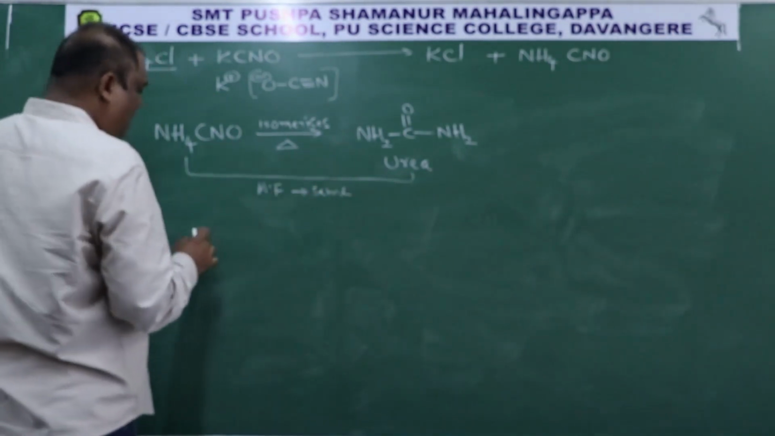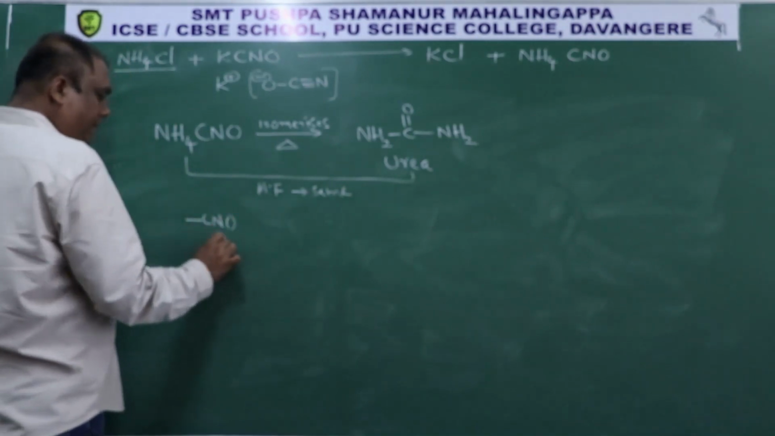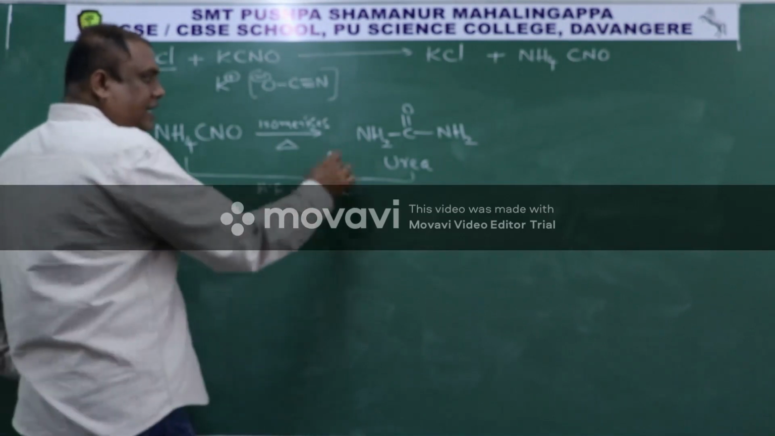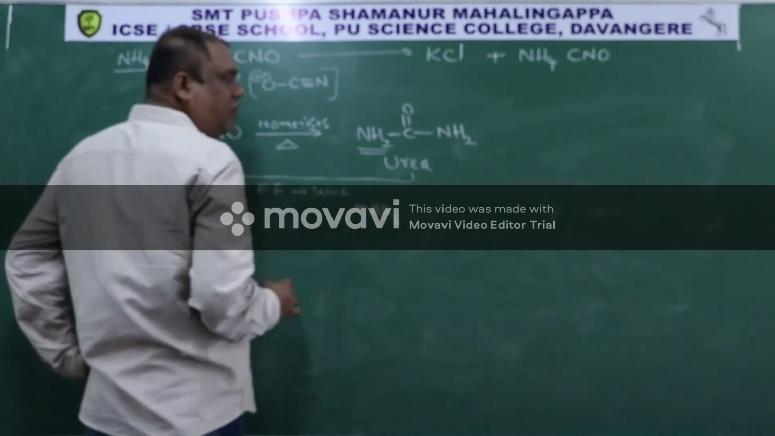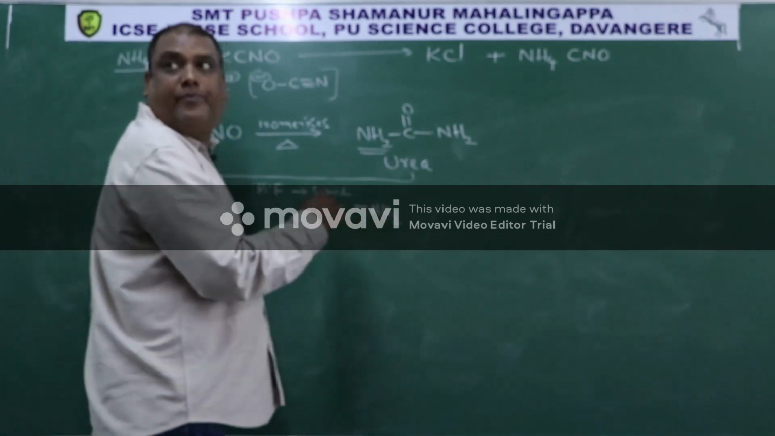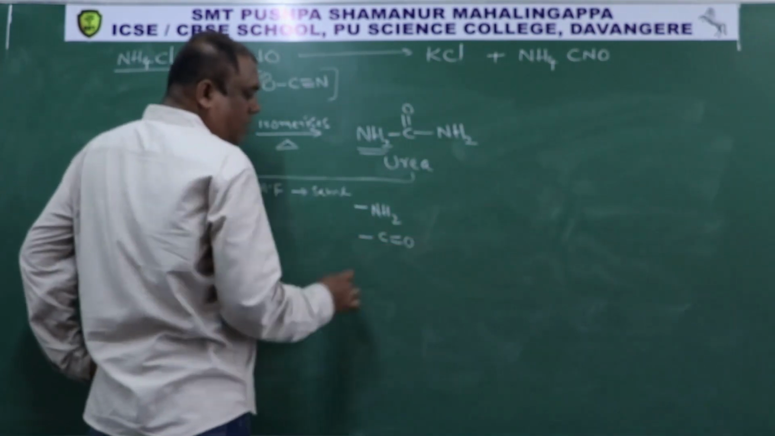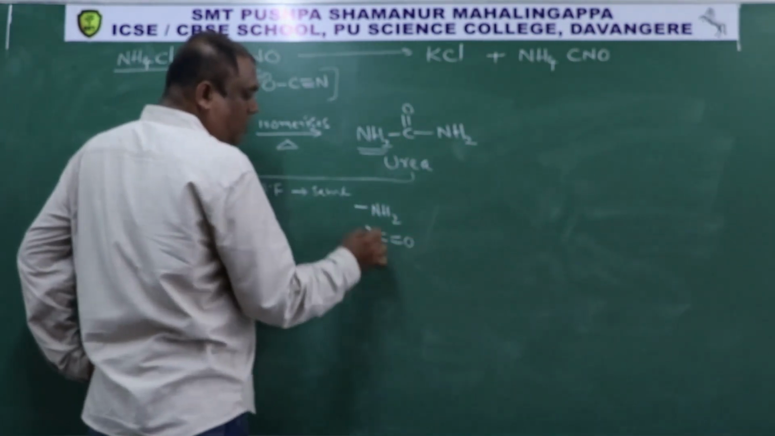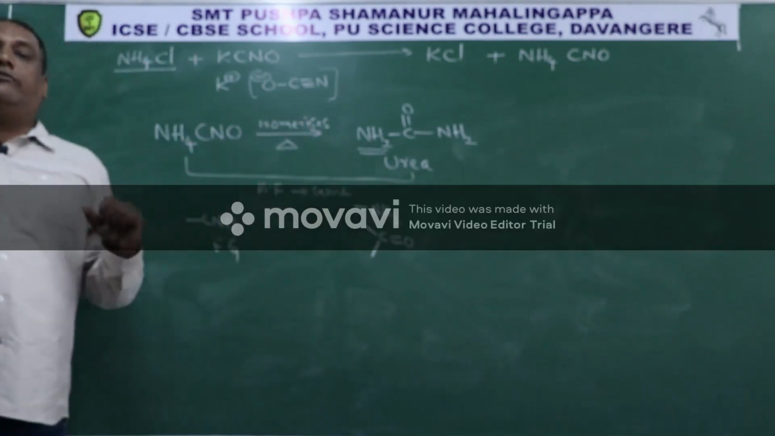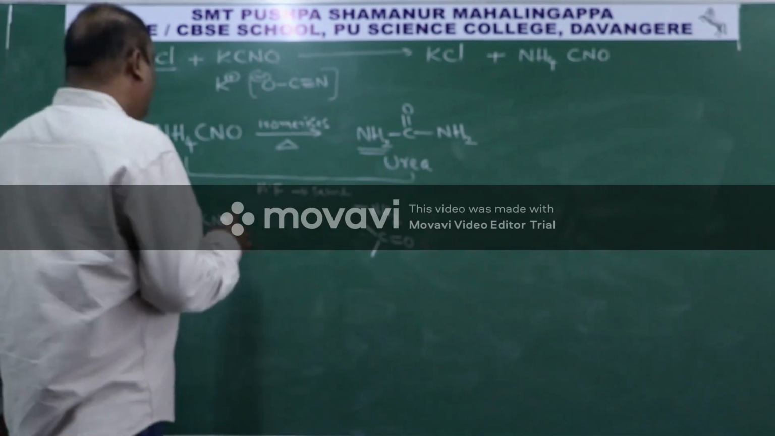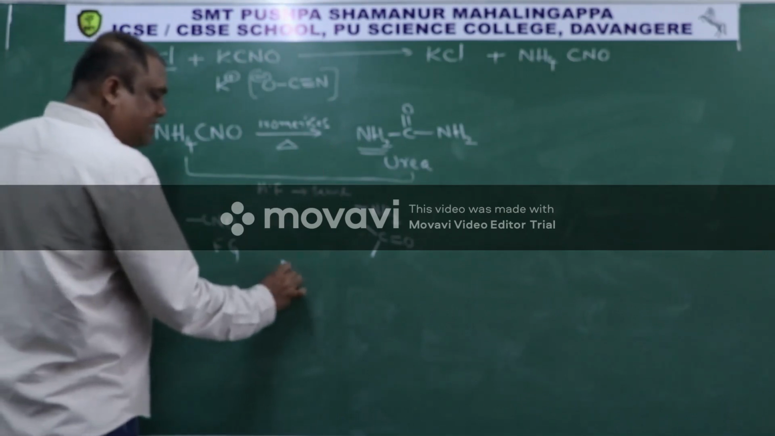but one is having cyanate functional group, and the other is having NH2, called amine functional group, and it is having CO, ketone functional group. So these two compounds differ in functional group. That's why ammonium cyanate and urea are called functional isomers.